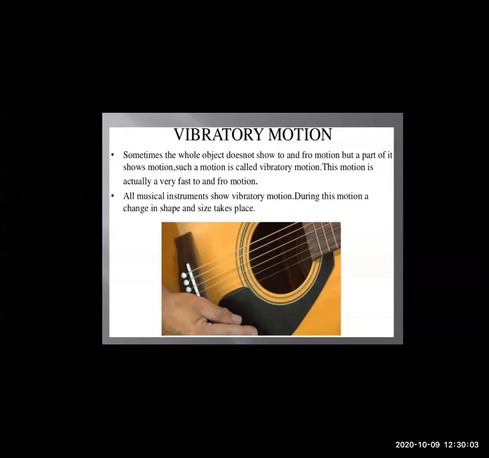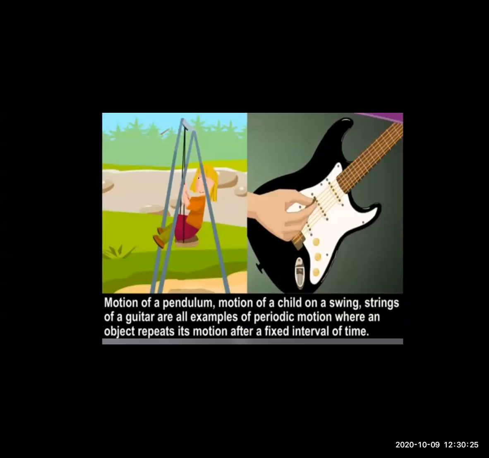Sometimes we do not go to and fro for playing an instrument, but we are changing the instrument in some shapes or size. So the change in the motion is known as vibratory motion. Okay, the motion of a pendulum and the motion of a child on a string of a guitar are examples of periodic motion, where an object repeats its motion for a fixed interval.